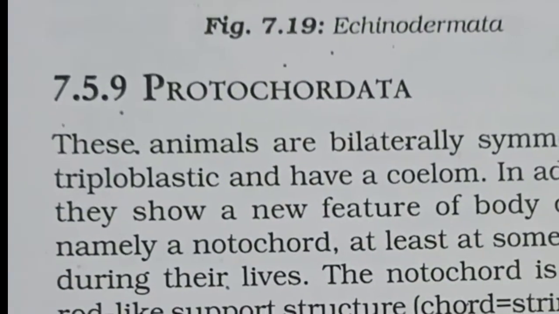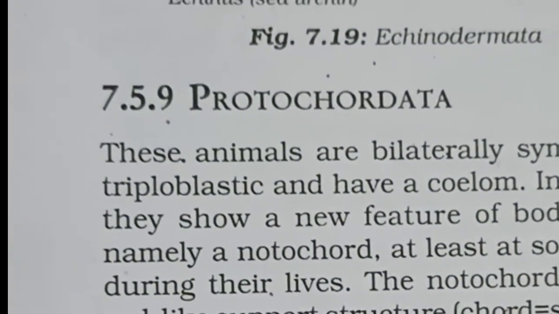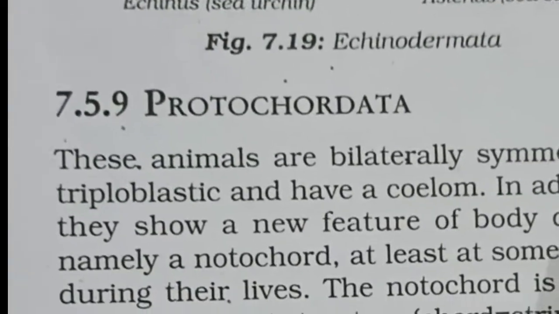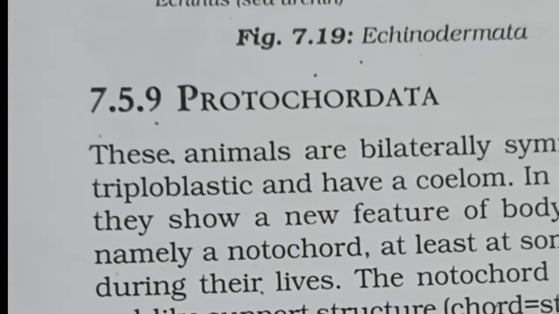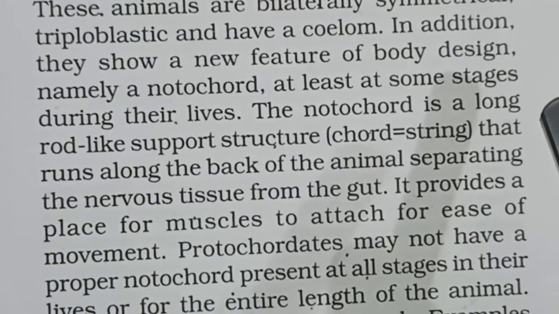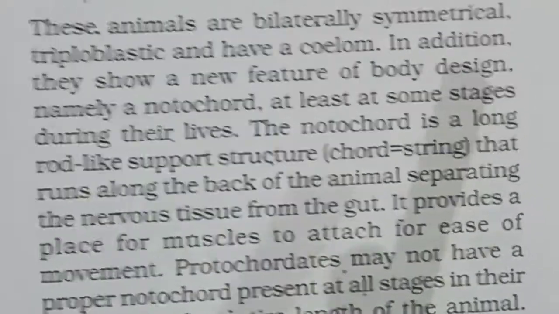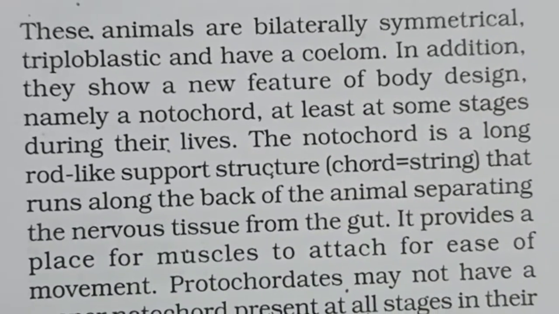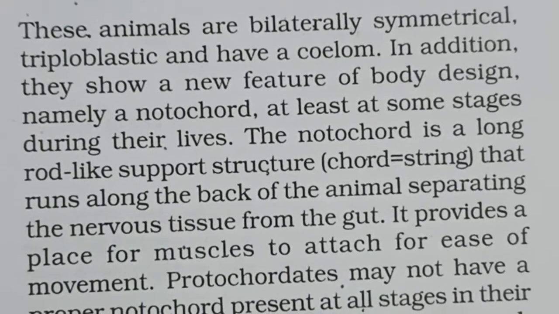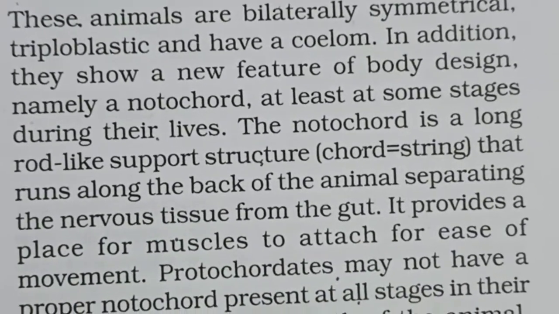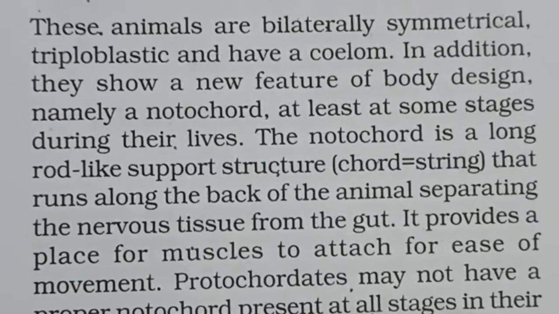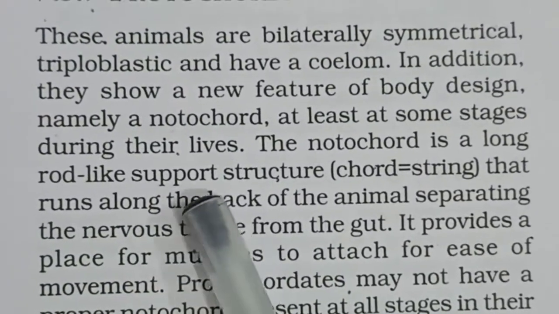They show a new feature of the body design, namely a notochord. That means at least at some stages during their lives they will show this notochord feature. Now the question is, what is a notochord?